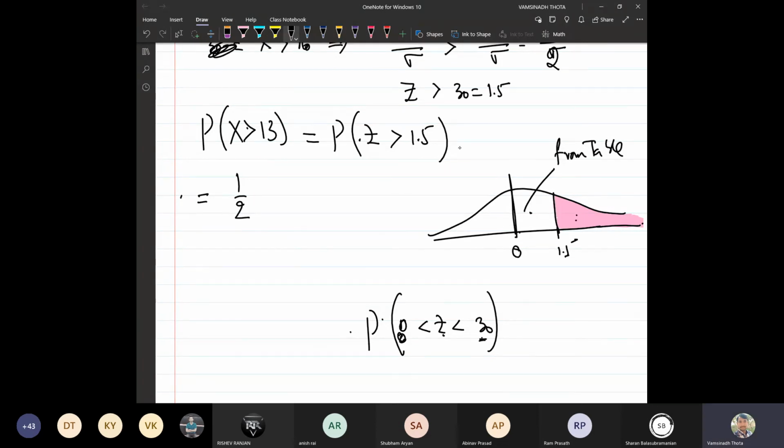This value is 1 by 2 minus probability of 0 is less than the standard normal variable is less than 1.5. That is 0.5 minus. What is this value?